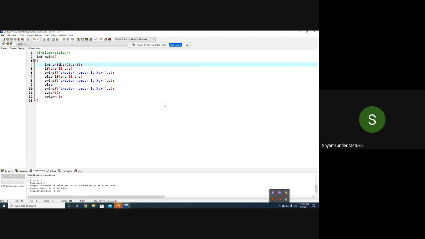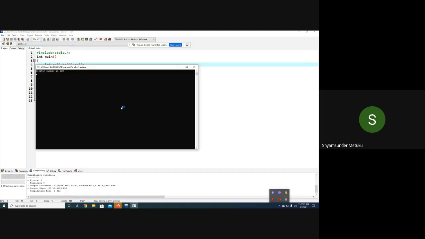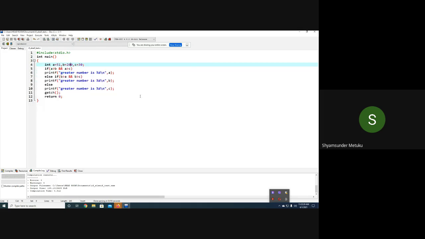Now what next am I supposed to test? The middle printf. To get the middle printf, simply make it 200. Is it okay? Yes. So this is actually called testing. When you write a program, you must verify with all possible inputs. Don't give only one input and be satisfied that your output is okay. You should execute each and every possibility of input that can be given to the program and make sure all the statements run as per the requirement. That is called the testing part. Is it okay? Yes, sir.